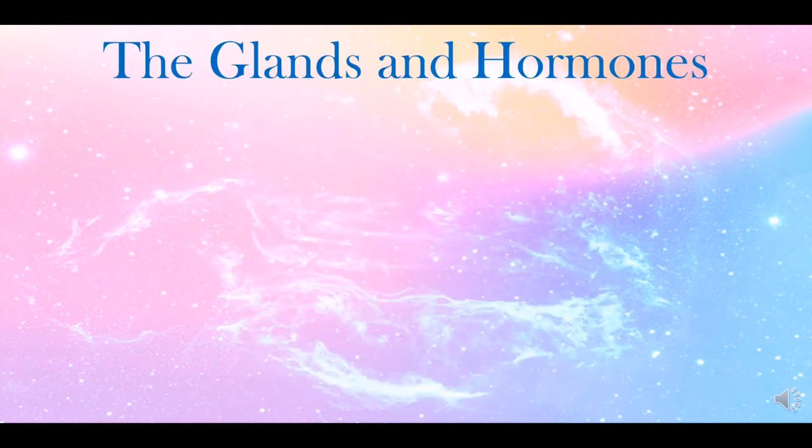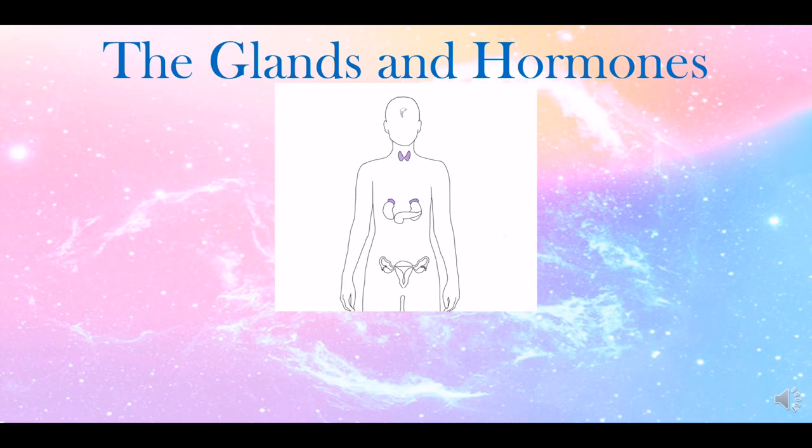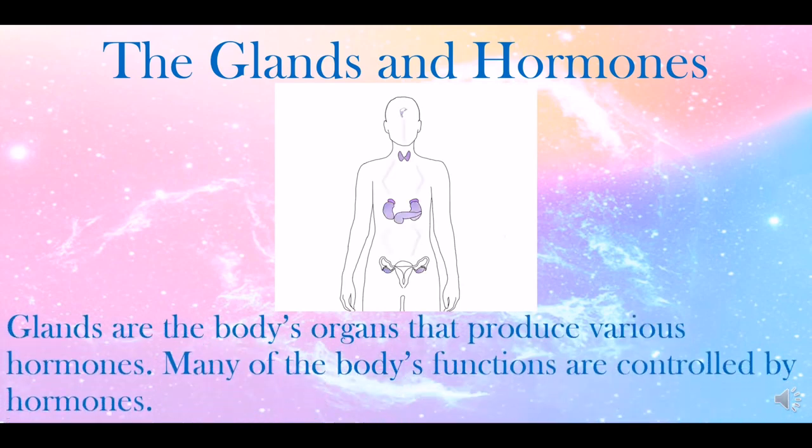The glands and hormones. Glands are body organs that produce various hormones. Many of the body's functions are controlled by hormones. So we can say that hormones influence the growth and development of the body.